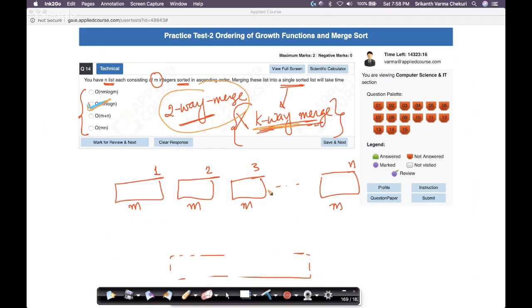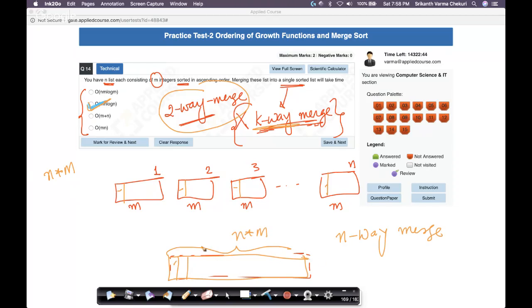So again, let's see what happens if you have k-way merge, since we have some time. If I'm doing a k-way merge, what happens? I have to pick the smallest element from these k elements, or from these n elements. Imagine I'm not doing a two-way merge, but an n-way merge. What are the total number of elements that I have? Total number of elements I have is n cross m. Each element is going to be placed here. What is the total size of this? This total size is going to be n cross m, right?